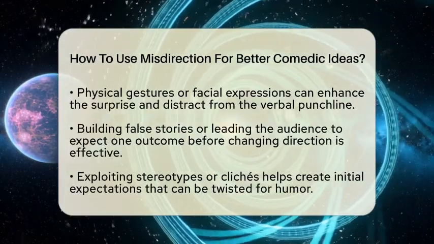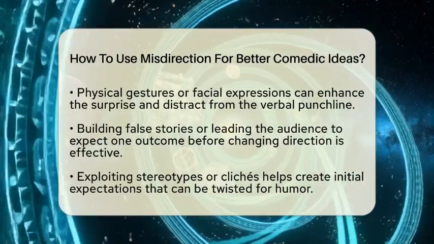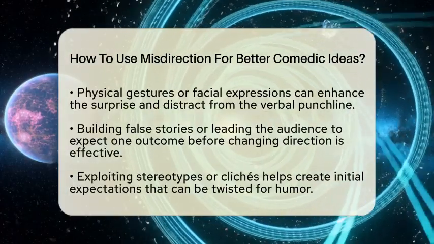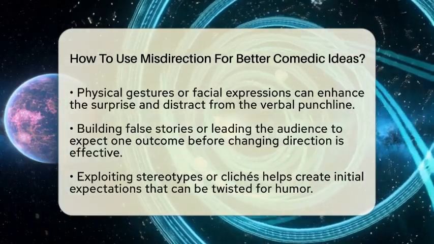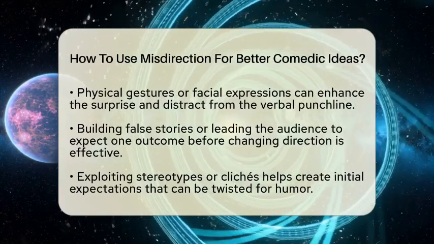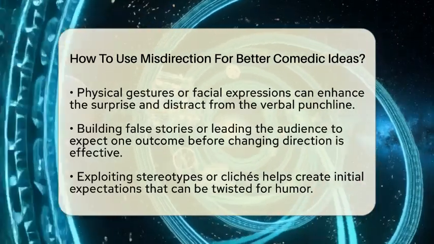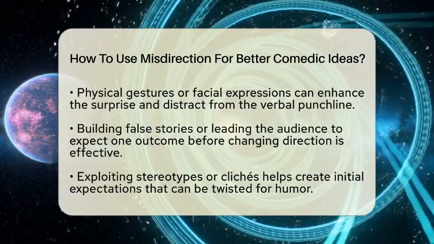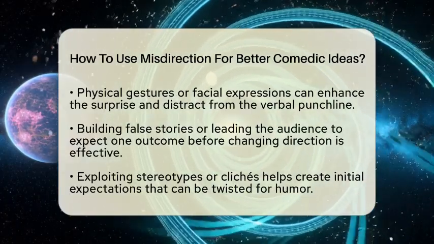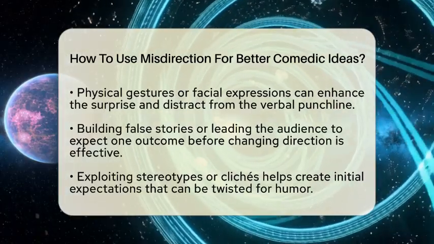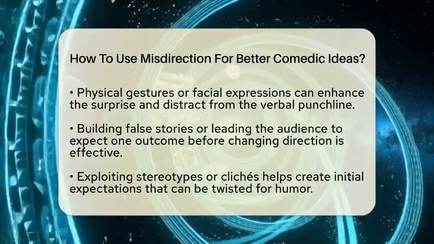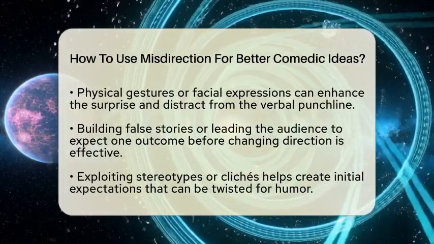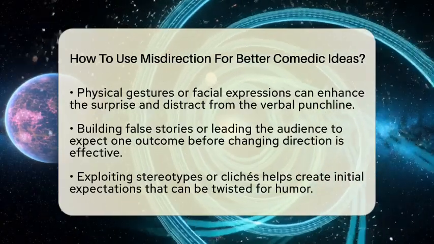To make misdirection work well, use physical gestures or facial expressions to distract from the verbal punchline. For example, a shrug or a surprised look can add to the surprise. You can also build false stories or lead the audience to think one thing will happen, then suddenly change direction. For instance, describe a scenario where someone is worried about a minor issue, but then reveal the real concern is something trivial like a lost sock.